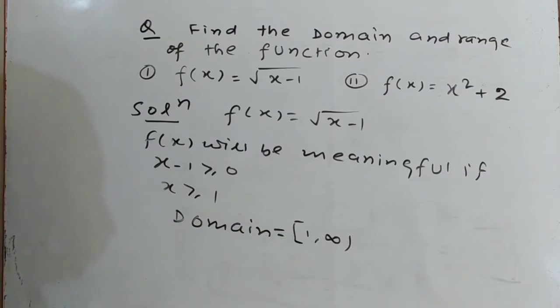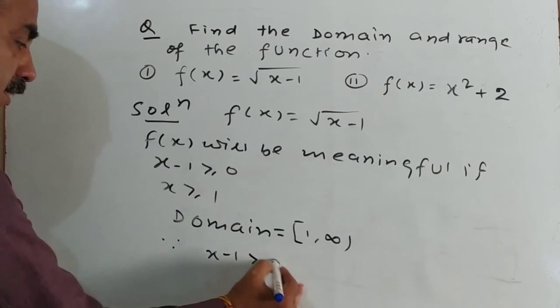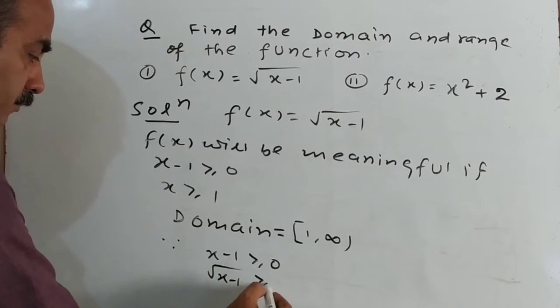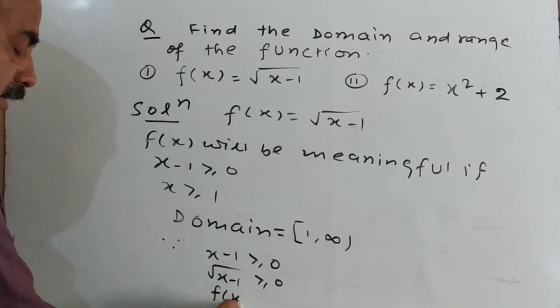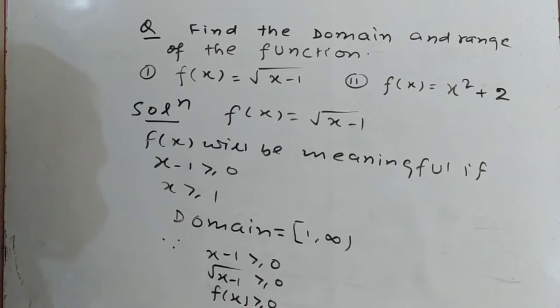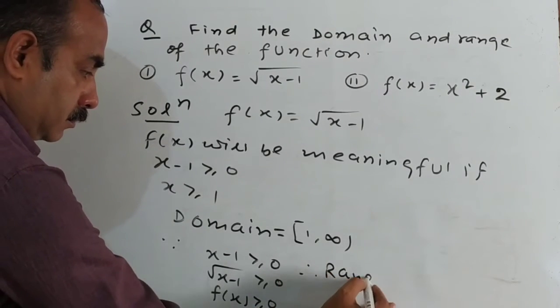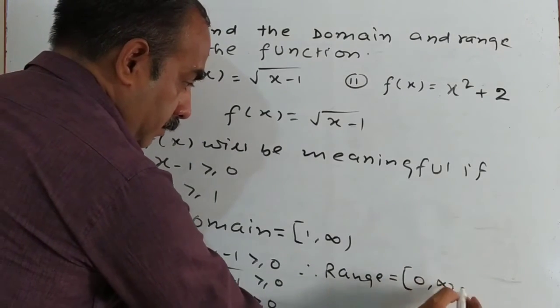These are the values of x. This is the domain of the function. Now the range: since x minus 1 is greater than or equal to 0, so under root x minus 1 will always be greater than or equal to 0, and this is the range, f(x) greater than or equal to 0. Therefore range will be closed interval 0 to infinity.